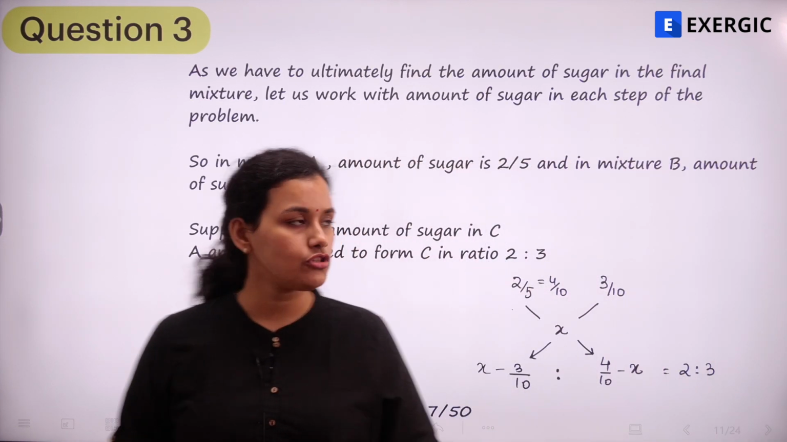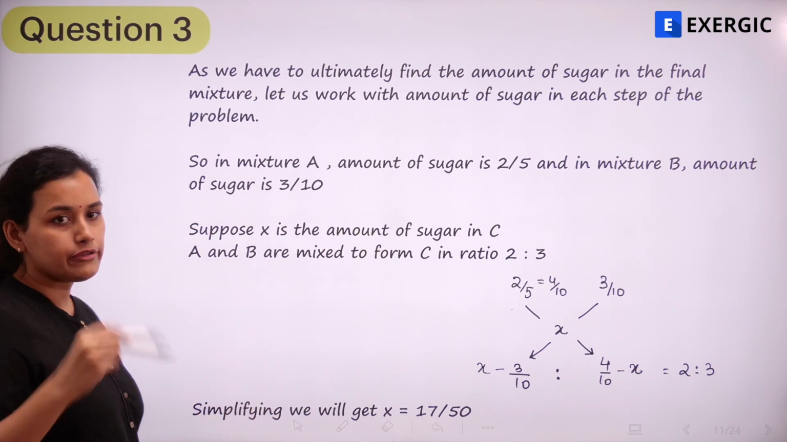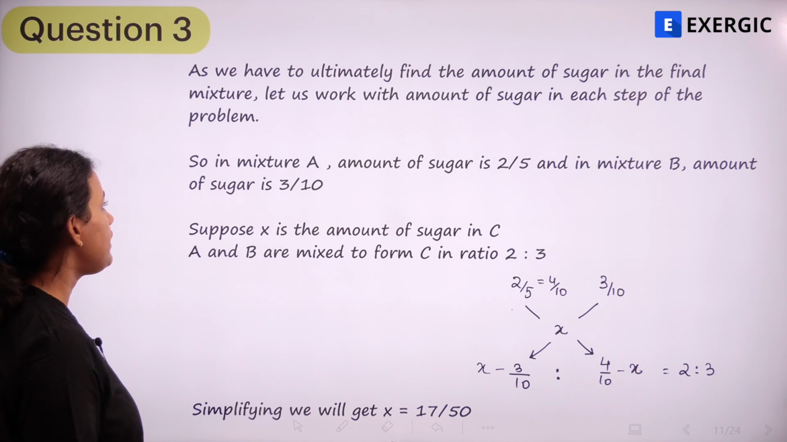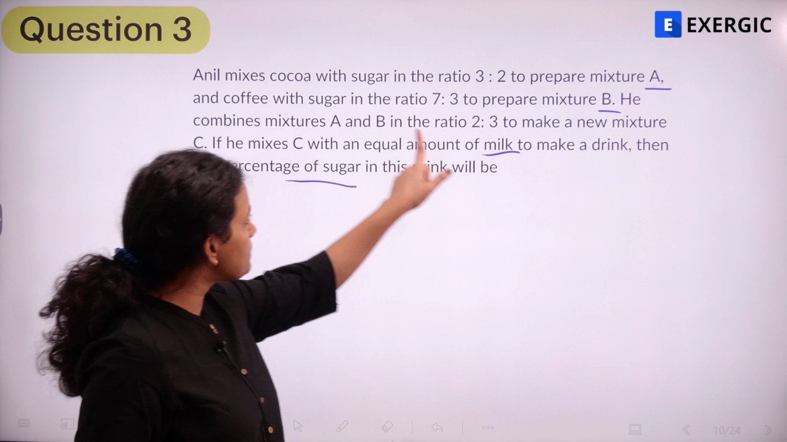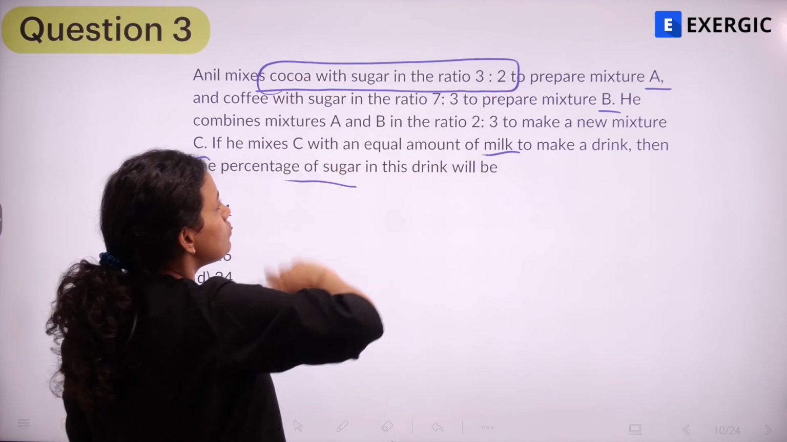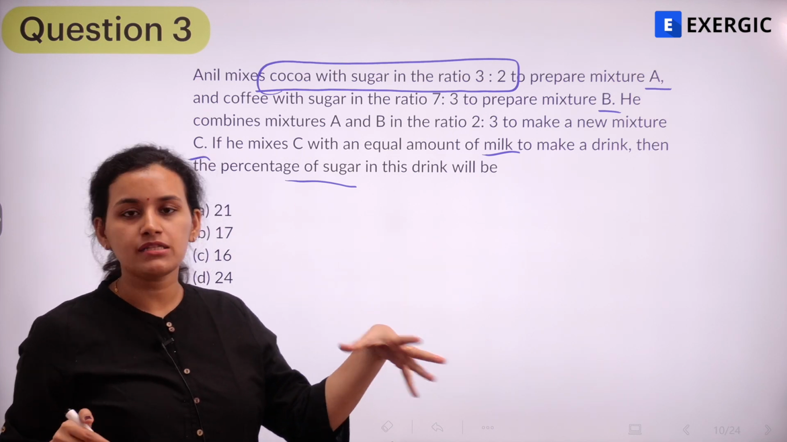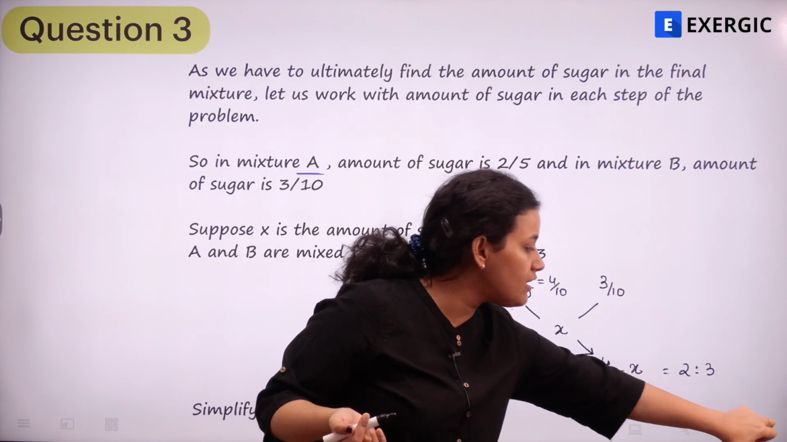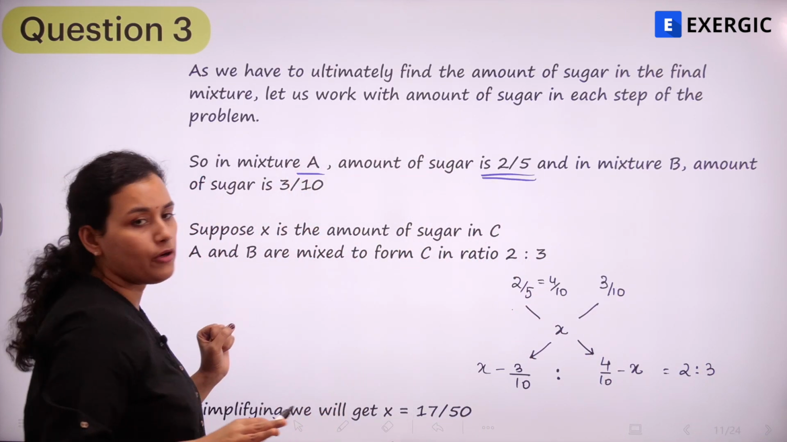We'll work with the amount of sugar. As we have to ultimately find the amount of sugar, we're going to consider the amount of sugar for each step. So in mixture A, what is the amount of sugar? Mixture A is cocoa with sugar in the ratio 3:2. So cocoa is 3 parts, sugar is 2 parts. So what is the amount of sugar? 2/5, right? Amount of sugar in the total mixture is 2/5.